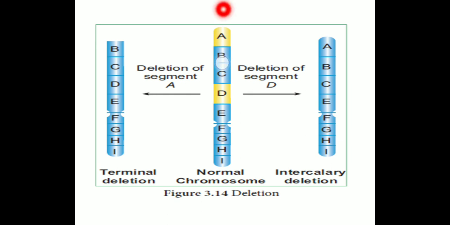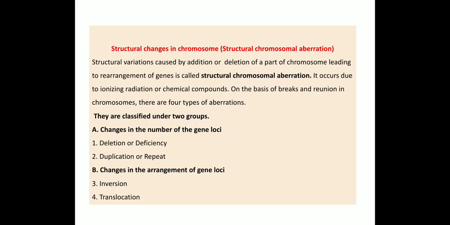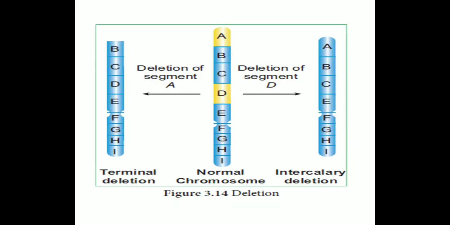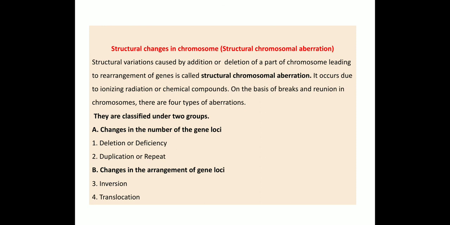The genes are arranged in a linear order A, B, C, D, E, F, G, H and I. But in inversion, the genes are arranged in inverse order: E, D, then C, B and A, and in the chromatid I, H, G and F. It is the inversion mutation.